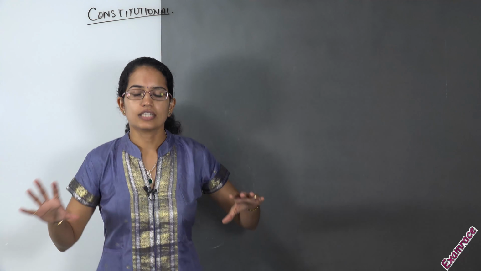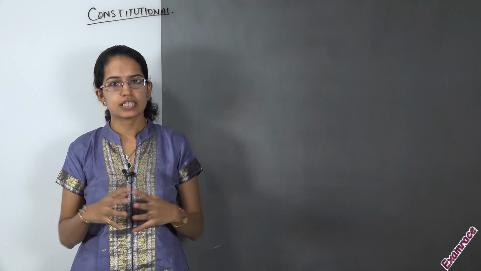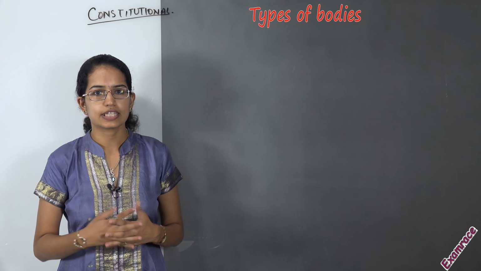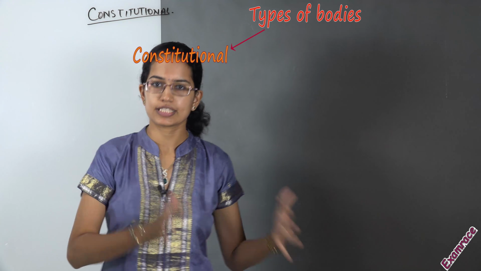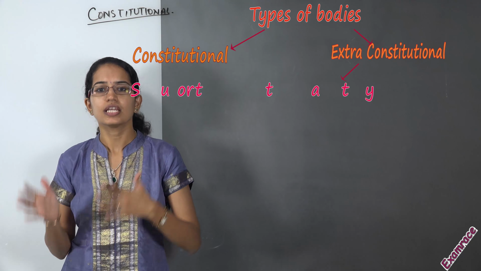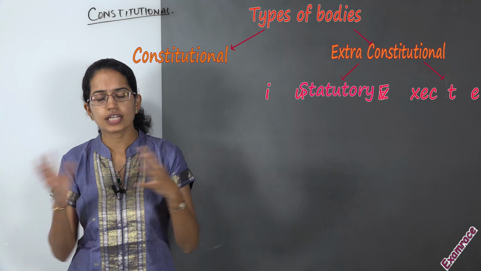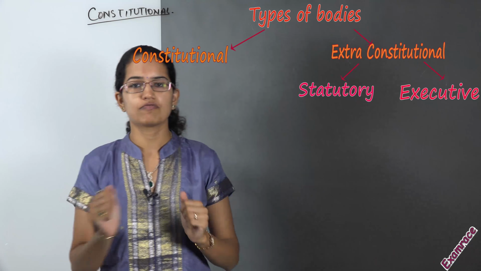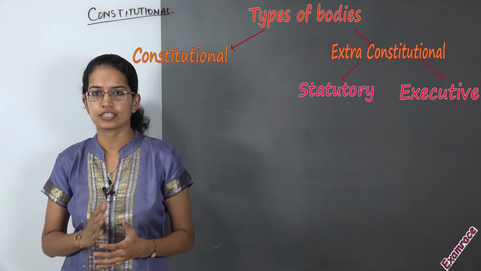Welcome. In this class, we would understand some of the major terms related to political science. These are constitutional, extra-constitutional, statutory and executive. Now, these are the terms students commonly get confused with. So, let's understand the basics for this.